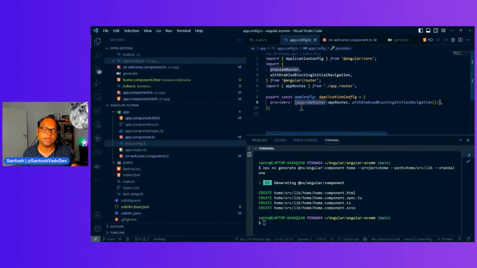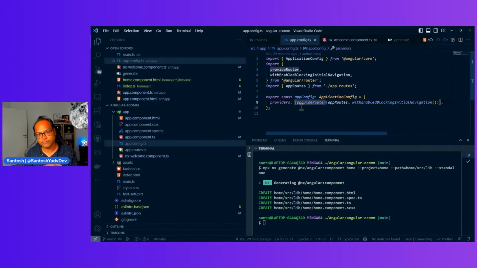I mean, you got a little bit idea about how your standalone application looks different from your previous Angular application. If you are new to Angular, don't care about it. This is how it should be now in future. In case you're starting a new app, go with standalone components and standalone application.